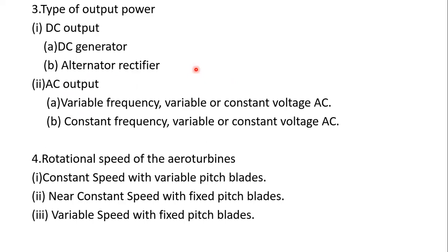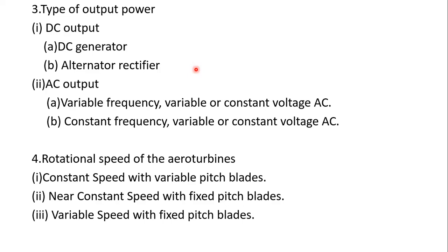The next classification is done according to the type of power output. Wind aero generators are classified into two types. First one is DC output and second one is AC output. So we can attain both DC and AC outputs from this windmill. If you see this conclusion, we can get both DC and AC.